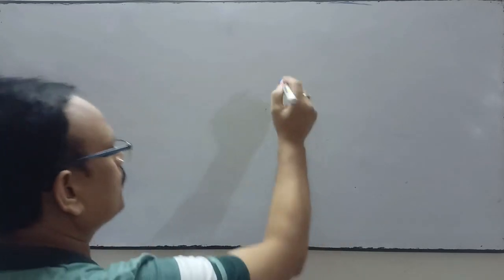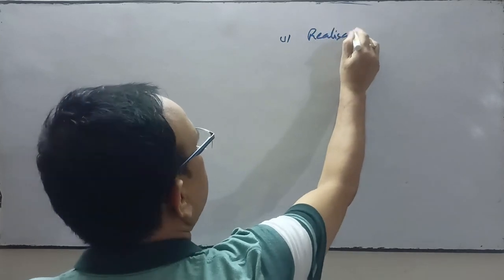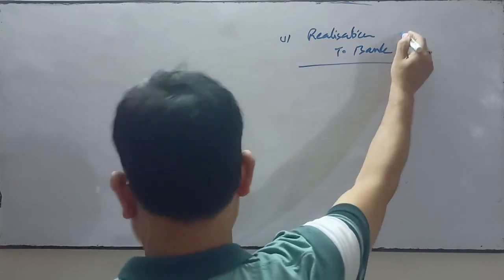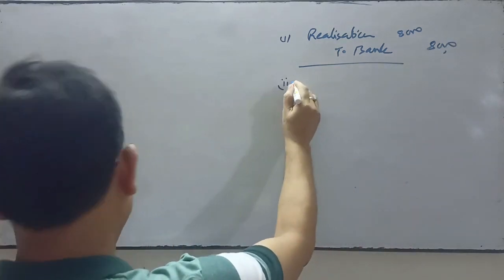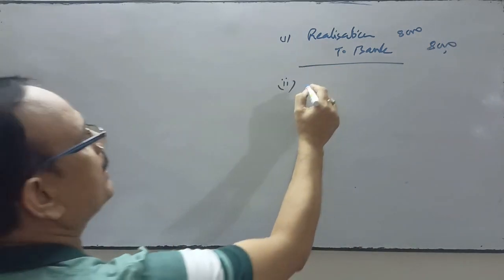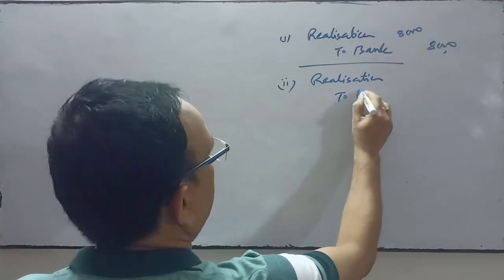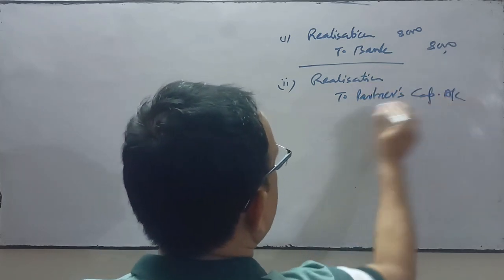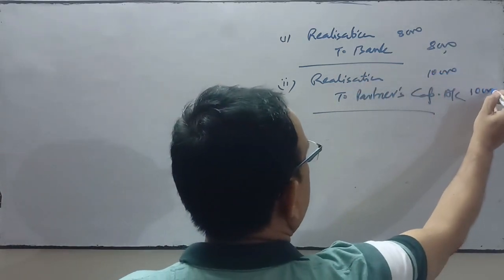Next question is expenses of realization, rupees 8,000. Number 1, expenses of realization is 8,000. Then the simple entry is realization account debit to bank account, realization expenses 8,000. Second one is expenses of realization were paid by a partner. Then realization account debit to partners capital account, 10,000.